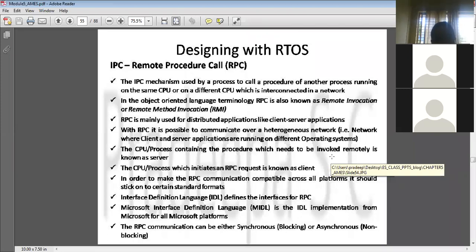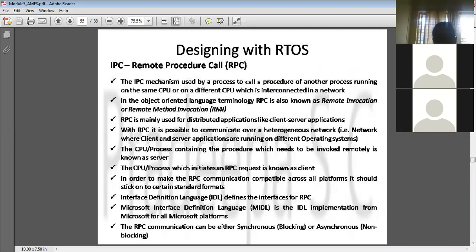On each computer there will be n number of processes or applications running, and each process again has to communicate with the others. So the technique they are using here is remote procedure call, that is called RPC. So this is one of the task communication mechanisms.